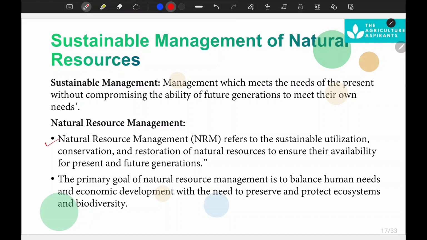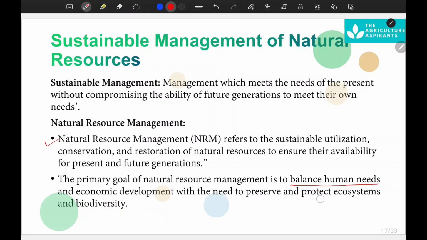The primary goal of natural resource management is to balance human needs and economic development with the need to preserve and protect ecosystems and biodiversity. Because if we lose biodiversity, it will have an effect in the very long term. I hope you understand this part. If you harm biodiversity in the developmental process, it will affect human civilization in the long term in a bad way. So focus on this.